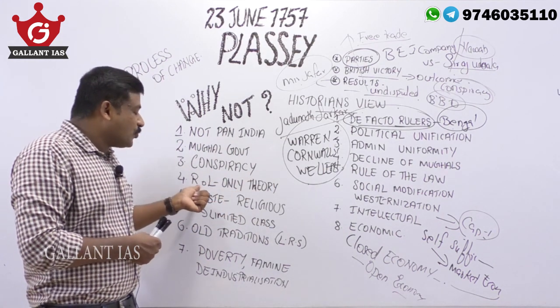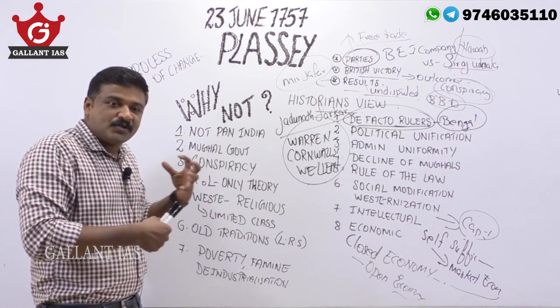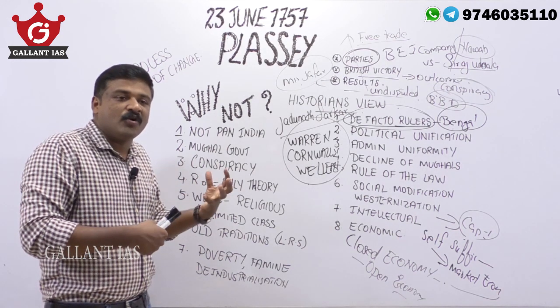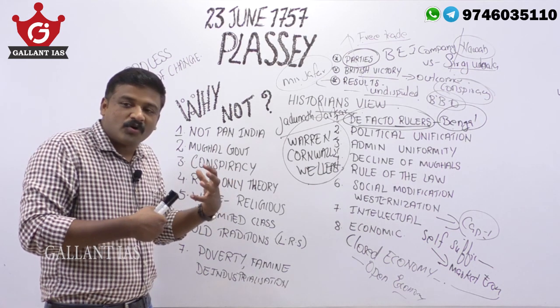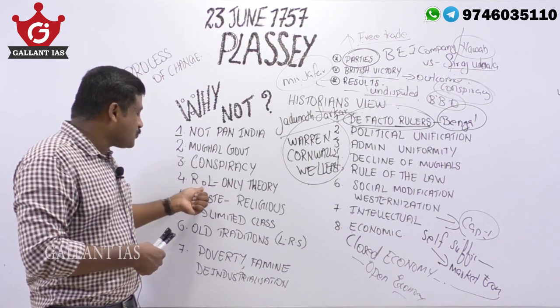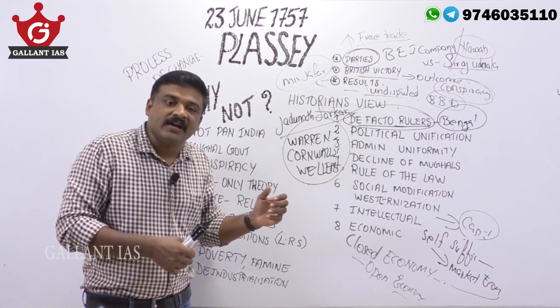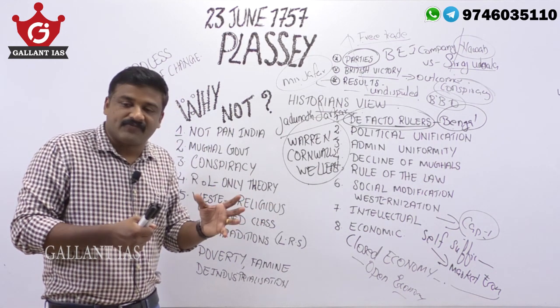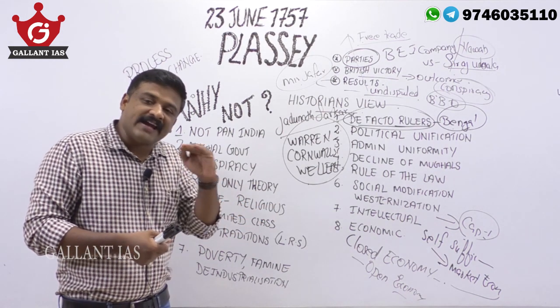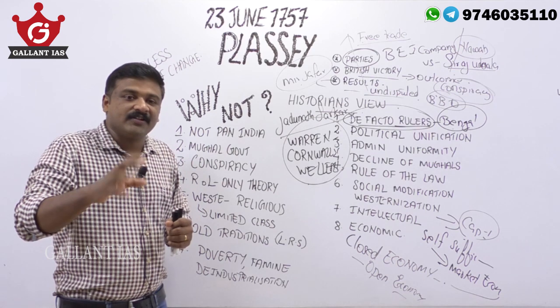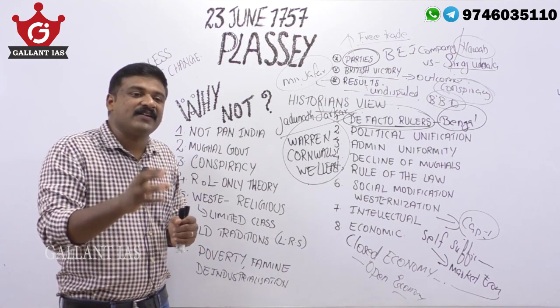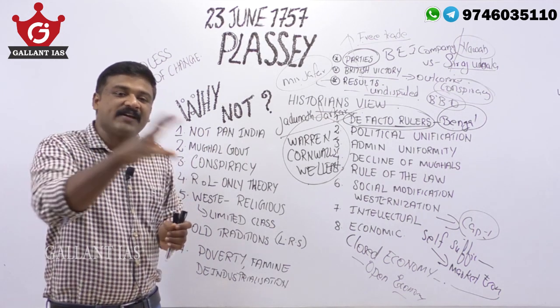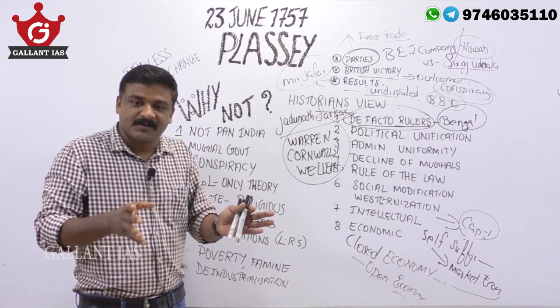Then see, rule of law. They say that as part of modernism, the concept of rule of law, everyone being equal in the eyes of law, was introduced. But again, this rule of law was only a theoretical justification. Rule of law only existed in theory. Theoretically, they defined the rights, privileges, and obligations of every citizen.